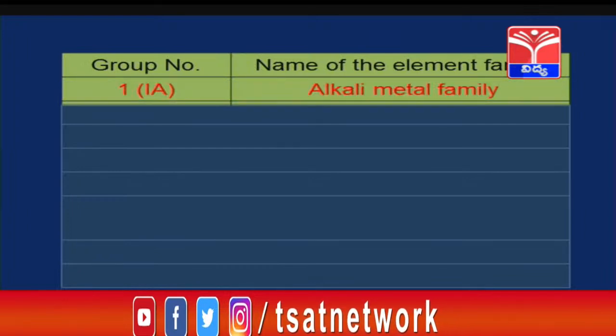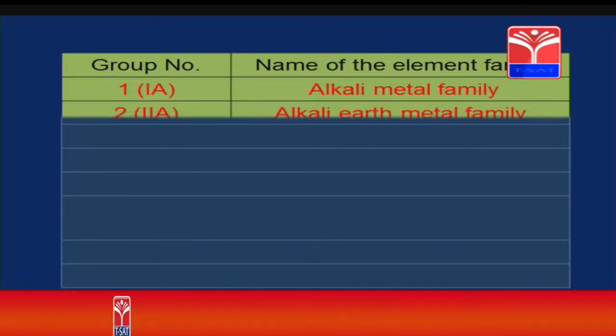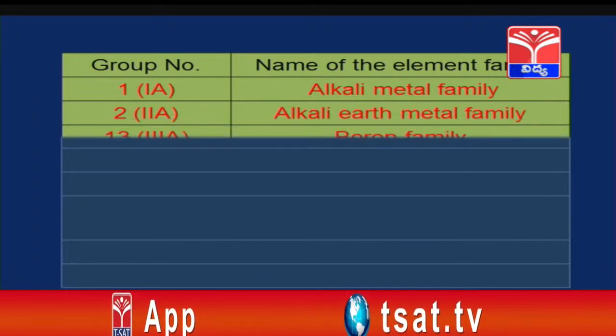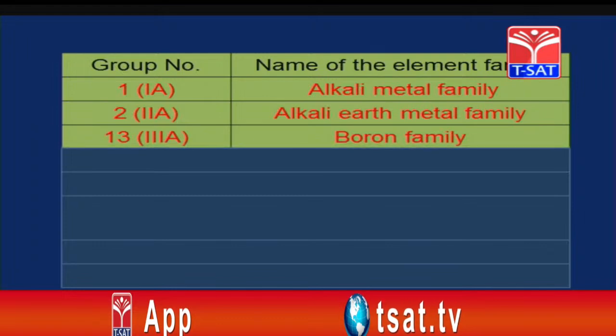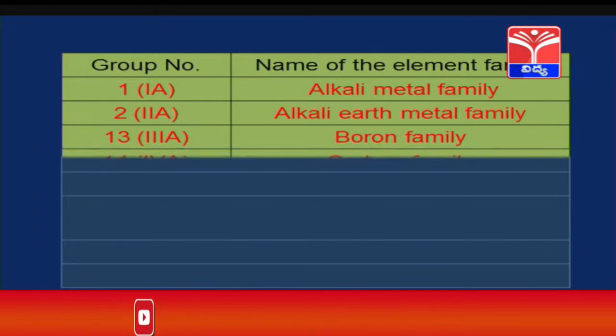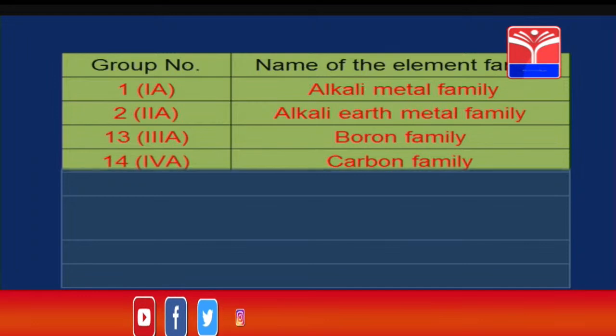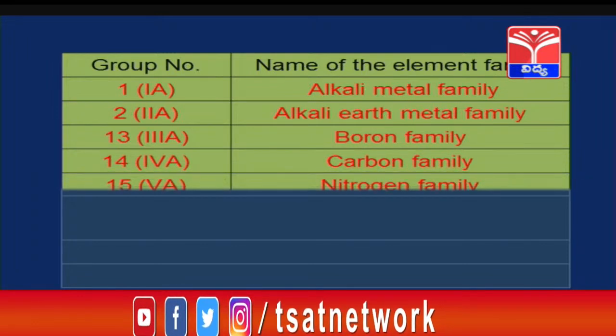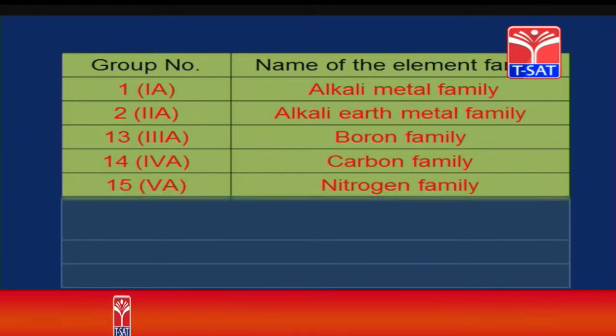Group 1A family is called alkali metal family. Group 2A family is called alkaline earth metal family. Group 3A family or 13th group is called the boron family. Group 14 or 4A group is called the carbon family. Group 15 or 5A group is called the nitrogen family.